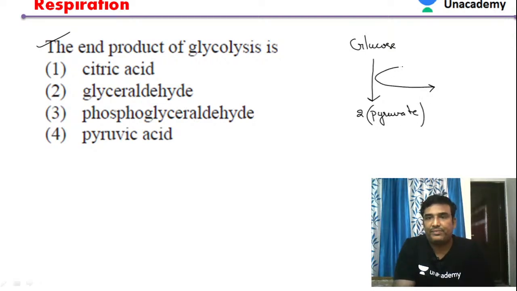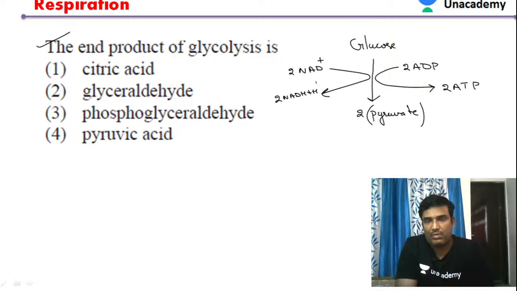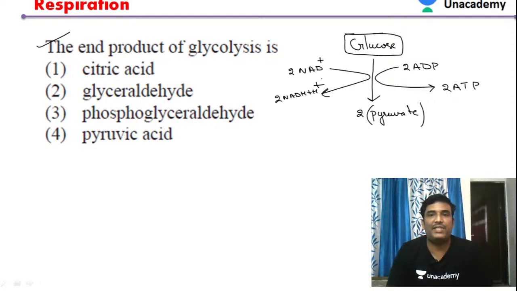In this process, two molecules of ADP are used, so finally two molecules of ATP are produced. Two molecules of NADH plus H plus are also produced.